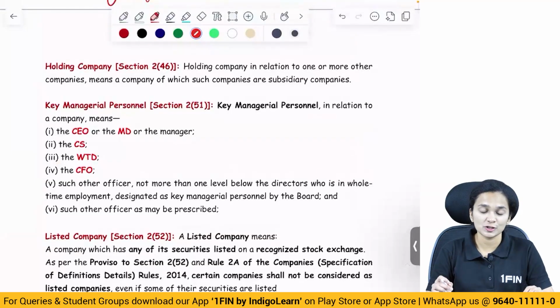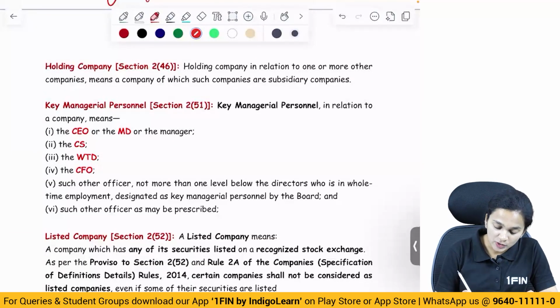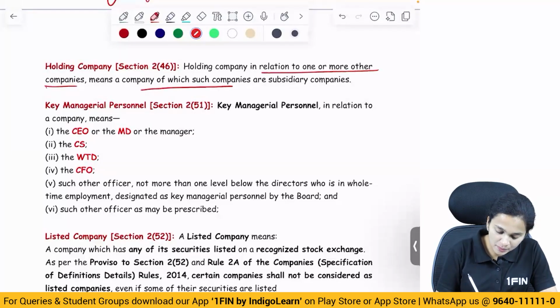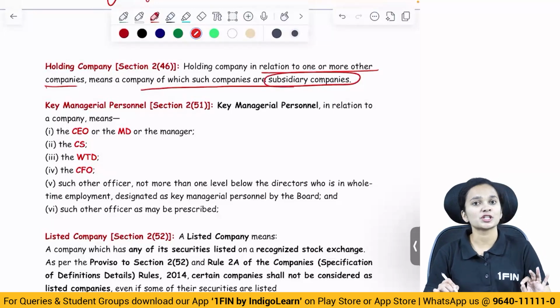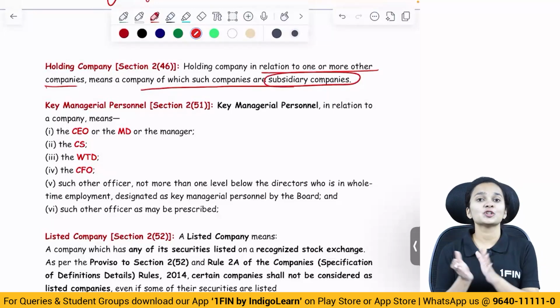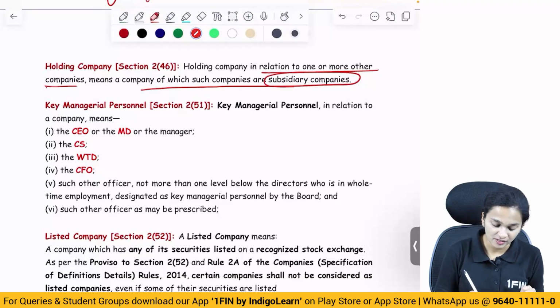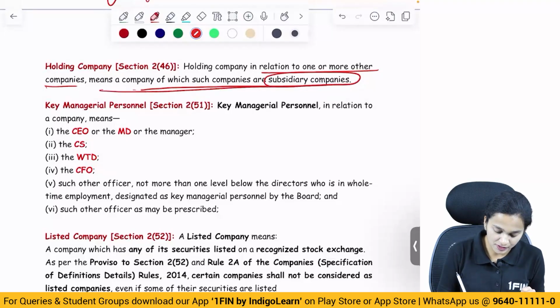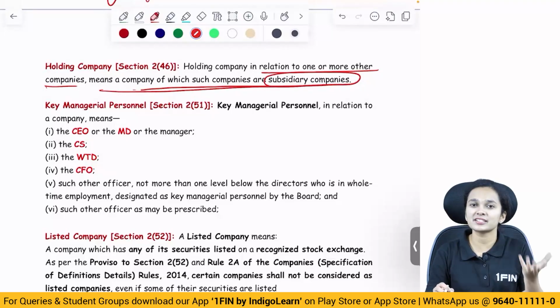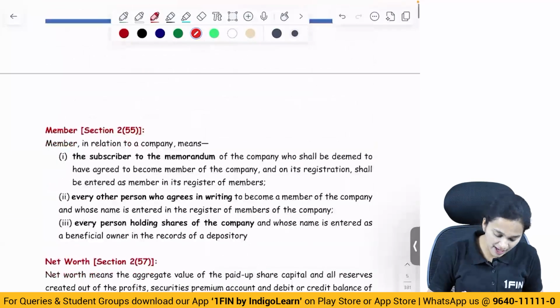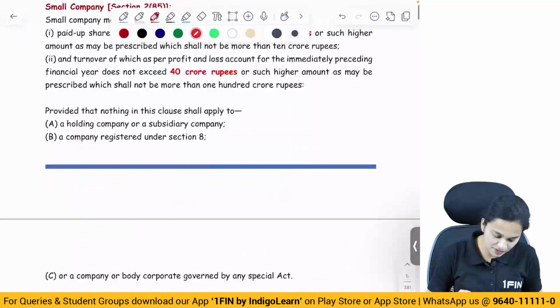The next definition is of a holding company. What does the holding company mean? Holding company in relation to one or more other companies means a company of which such companies are subsidiary companies. In order to understand the definition of holding company, it is important that we first have a look at the definition of subsidiary company.